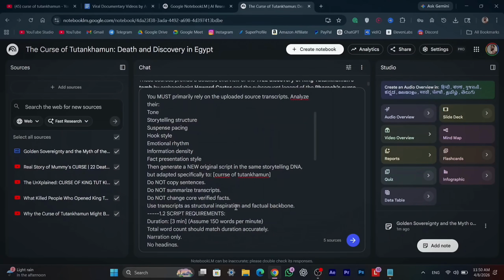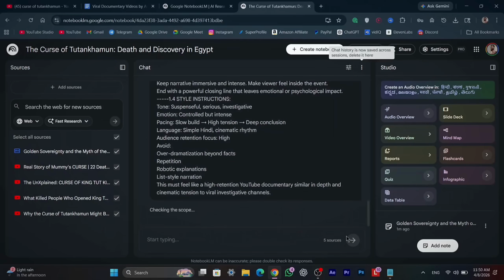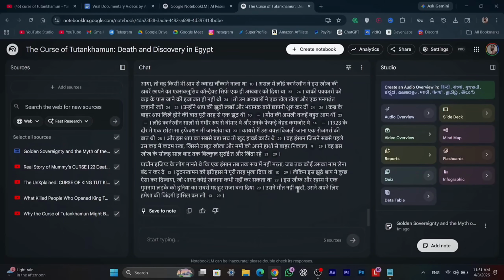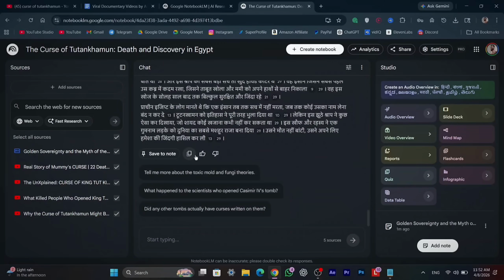And as you can see, NotebookLM has provided us with such an interesting and engaging script. Now, we will copy this script and open Notepad on our device and paste it there. And that's it. The complete scripting process is now finished. Now, let's move on to the second step, which is image generation.